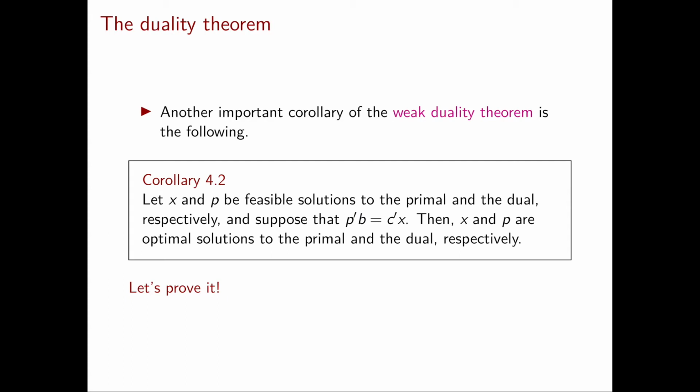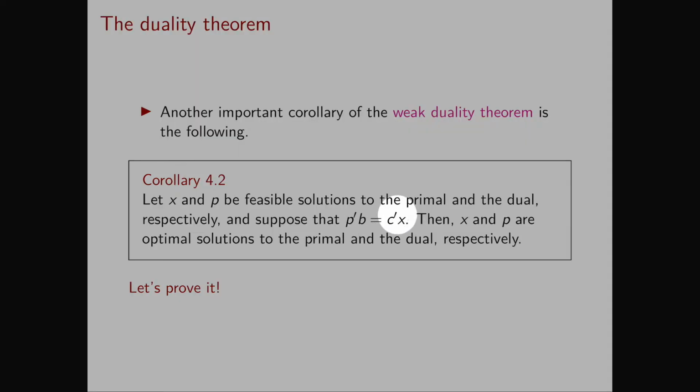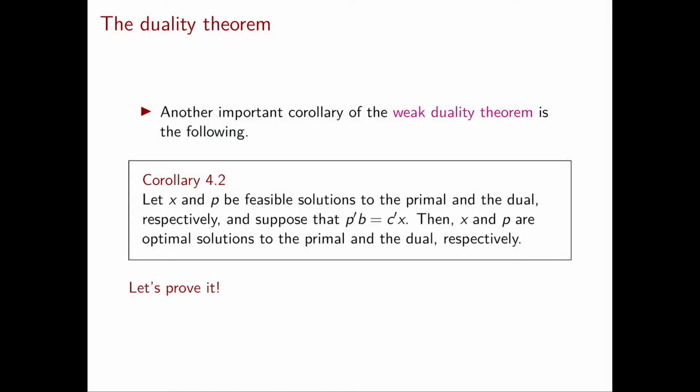However, if you also construct a dual of your linear programming problem, and for some reason you also have a solution that you believe is optimal for the dual, then you can immediately convince me that your solutions are primal and dual optimal. In fact, I just need to check that they are primal and dual feasible, and this is very easy and quick to do, and then I only need to check that they have the same costs. If this is the case, this corollary immediately implies that your solutions are primal and dual optimal. Now let's see how we can prove this corollary.